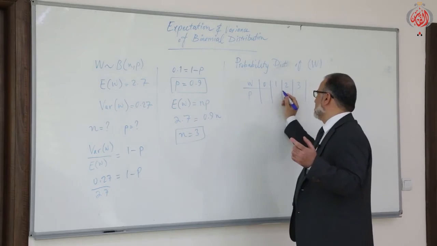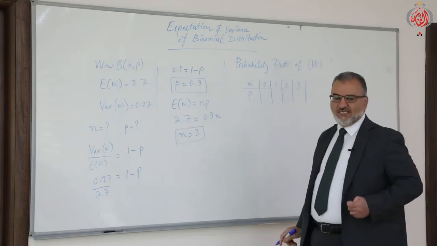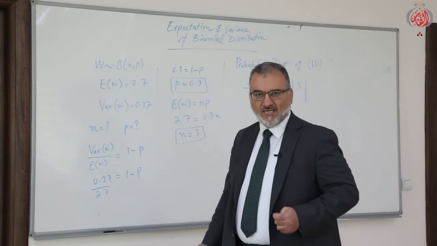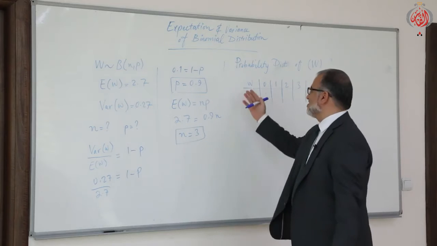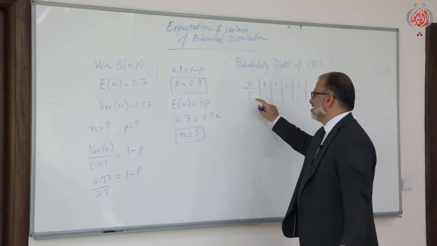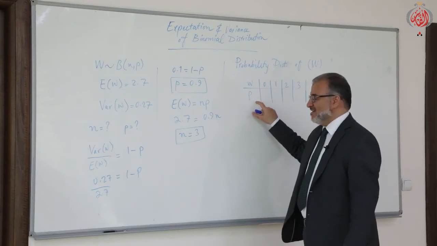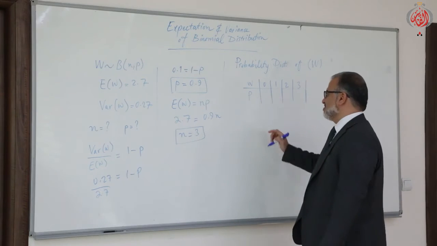How to find the probabilities? By binomial distribution. Since the W follows the binomial distribution, I can find it by the formula of binomial distribution.